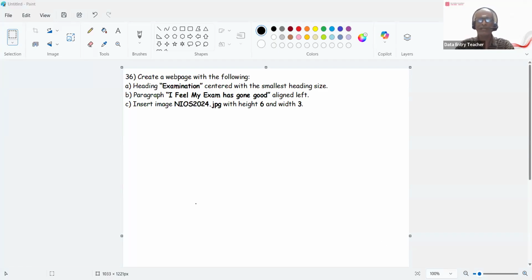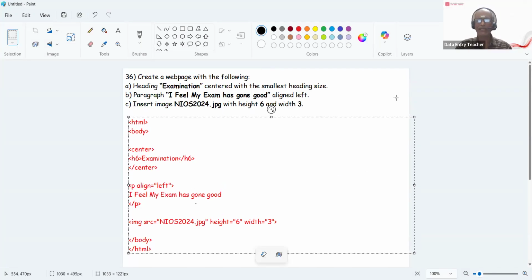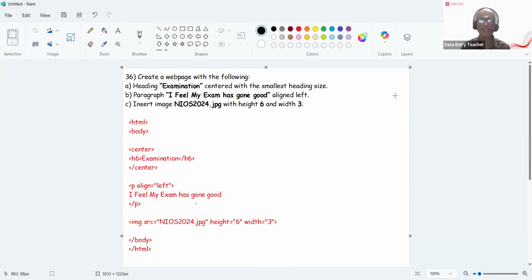So how do I give it? Let me see. Yes, you see here now I'm giving the answer for that. You see HTML open and close, body open and close. After that, I'm writing inside examination. I'm giving it in center because it is centered and with smallest heading size. So h6 I'm given.